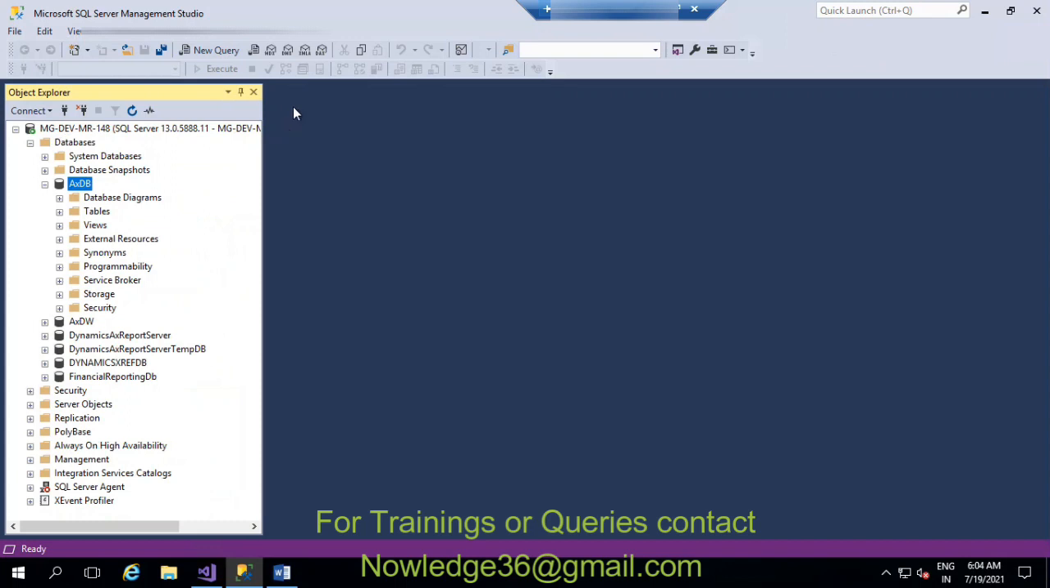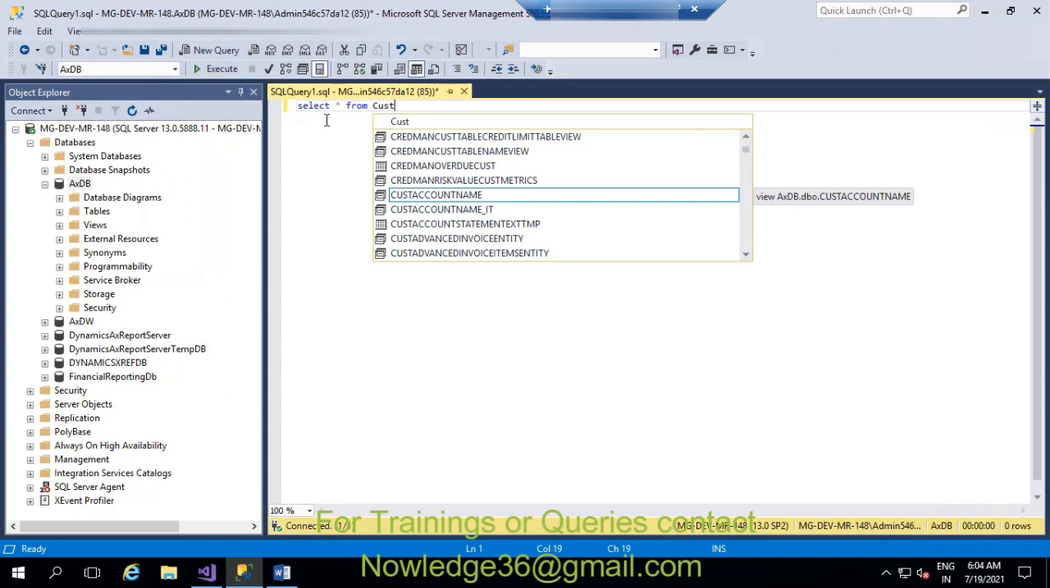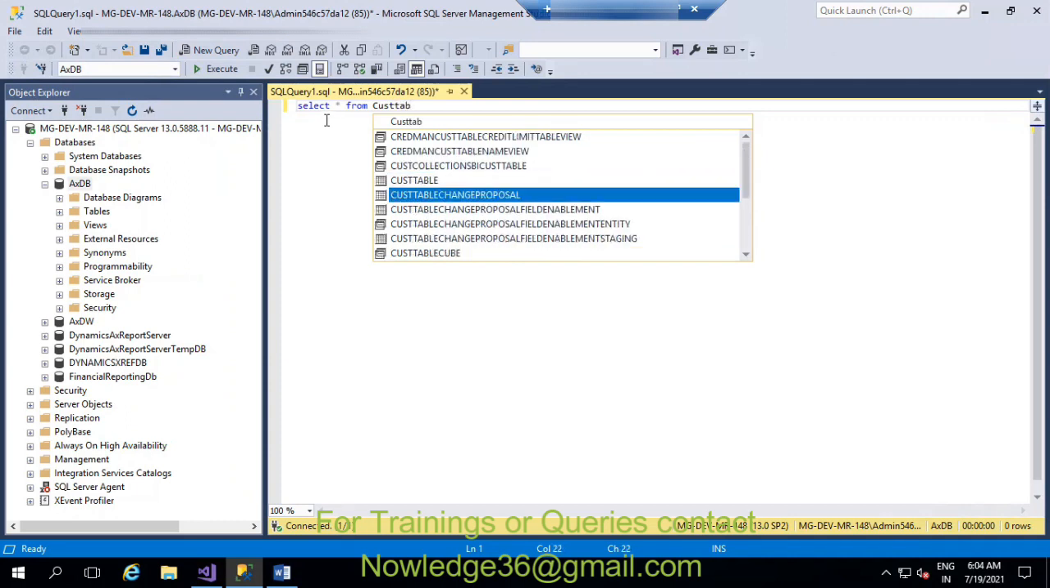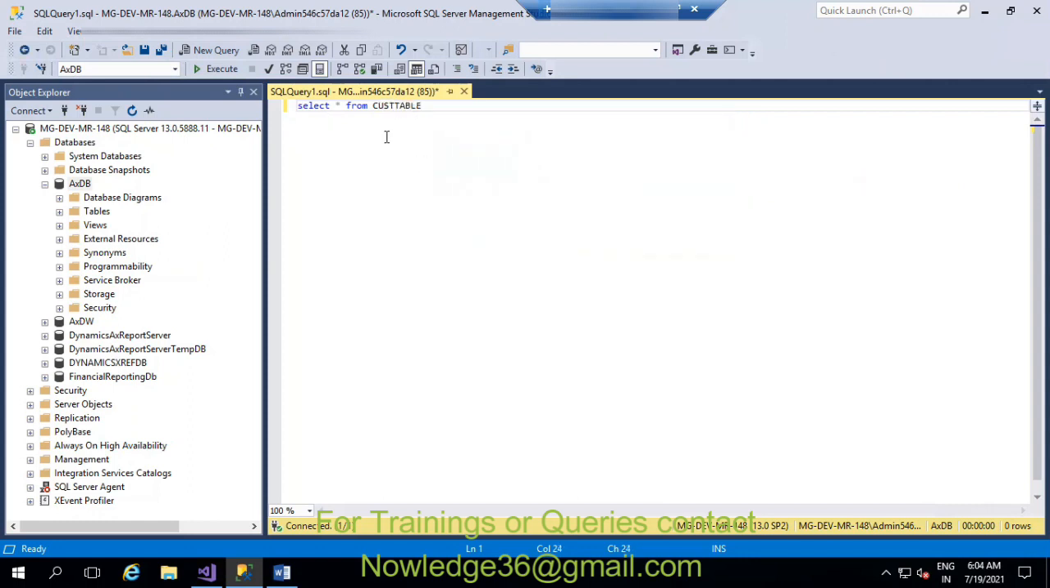Or if you want, you can create queries and extract the information. There are many queries already available. I can show you one: select star from any table that you can take. You can take the standard tables or custom tables. Just a custom table. After that you can press execute directly, or use the shortcut F5.